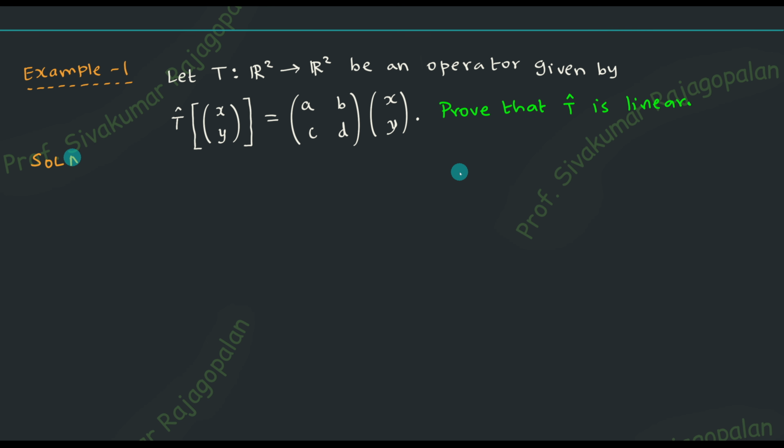So right now you are able to understand that the given operator capital T is the ABCD matrix, and the question is that you'll have to show that the T operator is a linear operator. That's all. So the statement is quite simple and also quite easy. Now we are going to show that the operator is a linear operator. Of course, the calculation is quite simple. The only thing that you have to do is take the 2 equations that we have been discussing from the beginning of today's class, and then let us write down the 2 equations and verify whether they are satisfied or not.